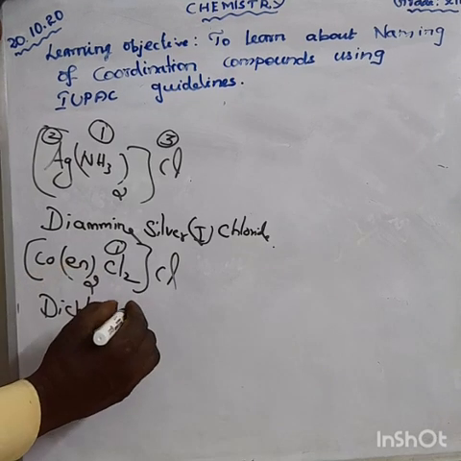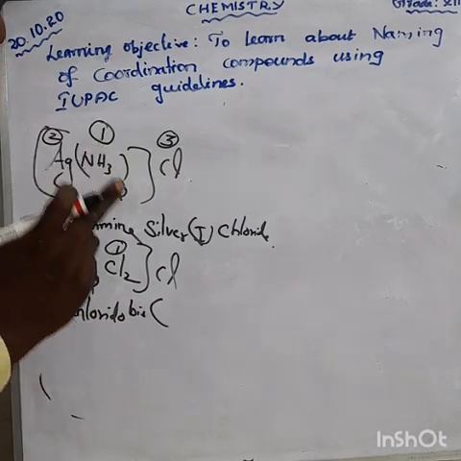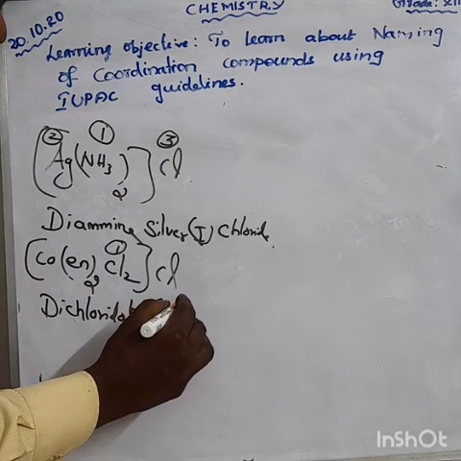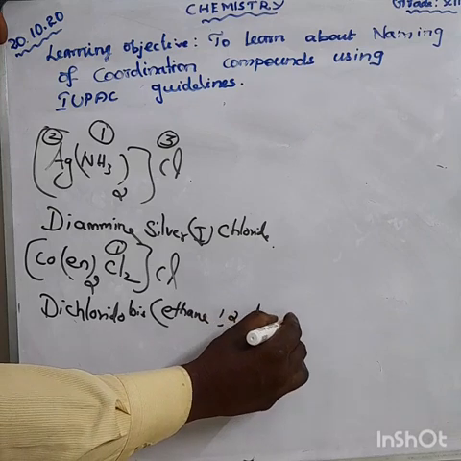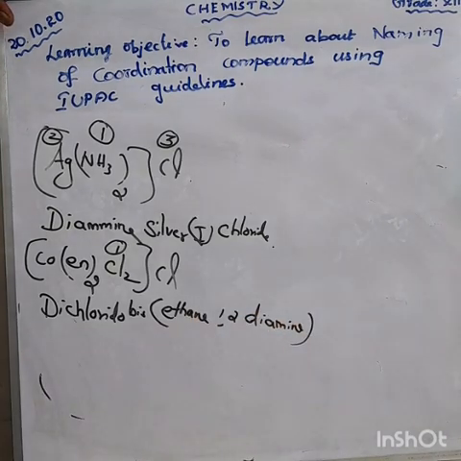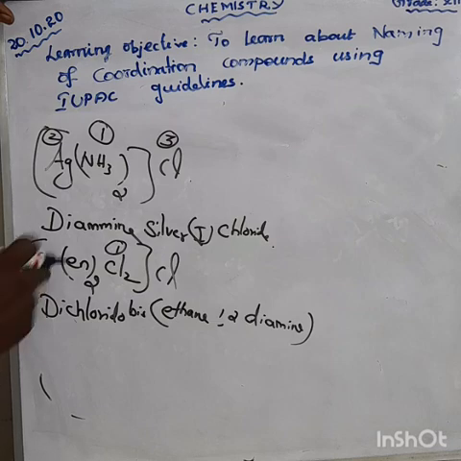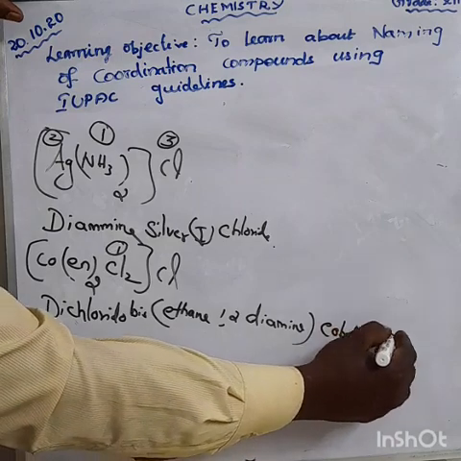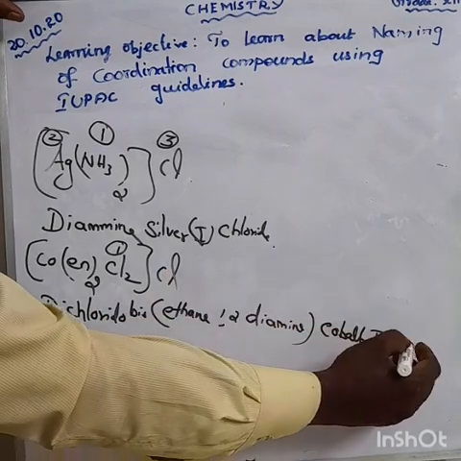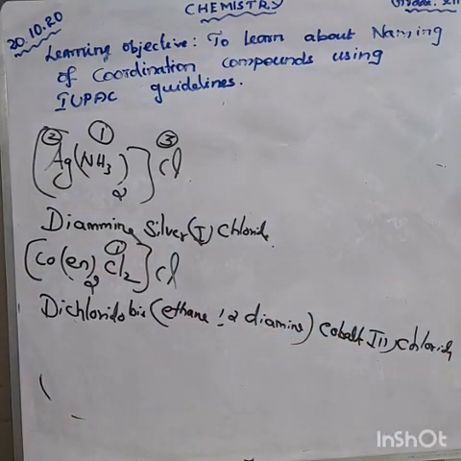Ethylene diamine we are writing what? Bis. Inside the bracket we write ethane-1,2-diamine. After that, cobalt. Already told you the oxidation state of cobalt is 3. Cobalt(III). Here having chloride. Can you say the name?